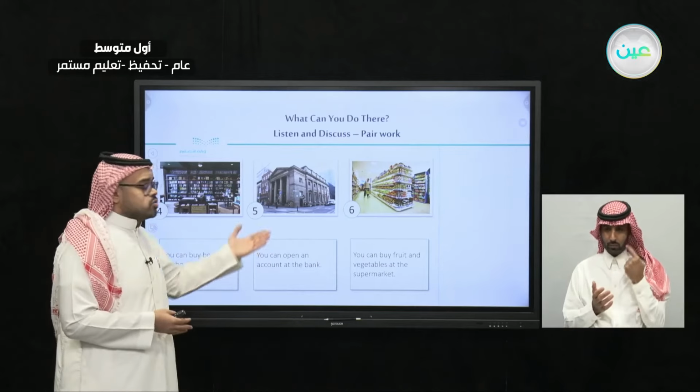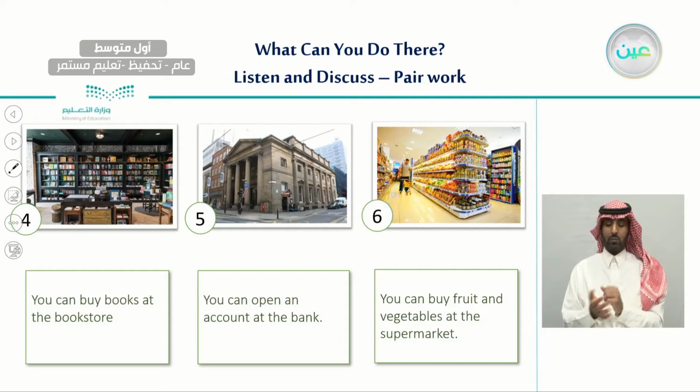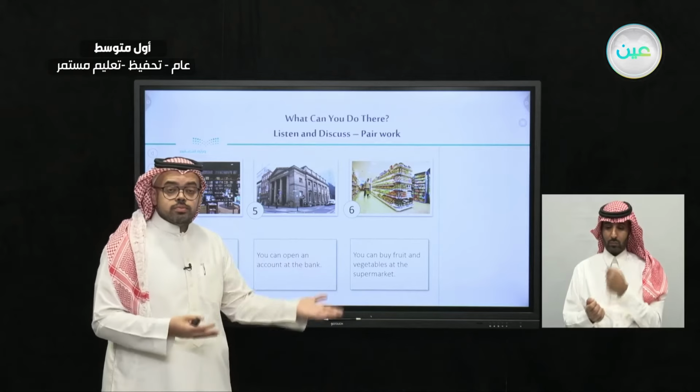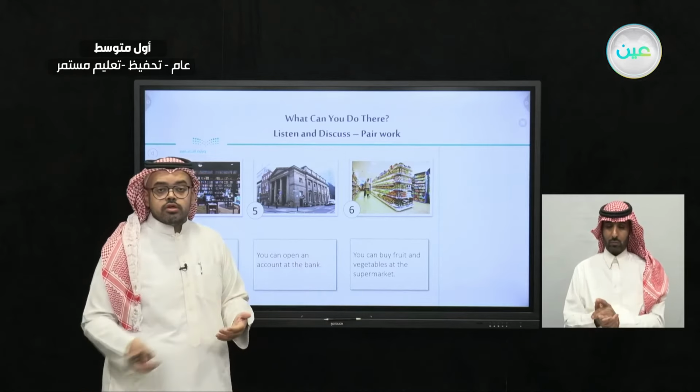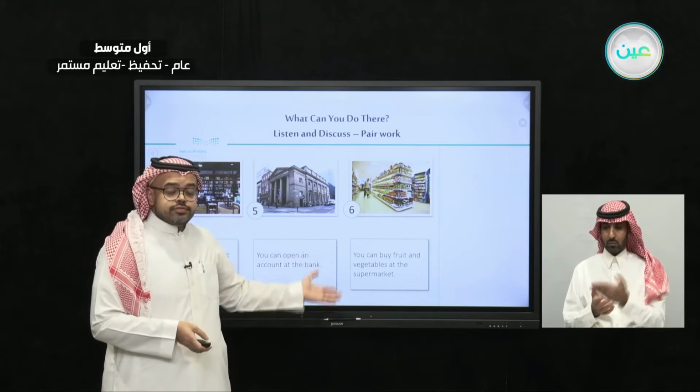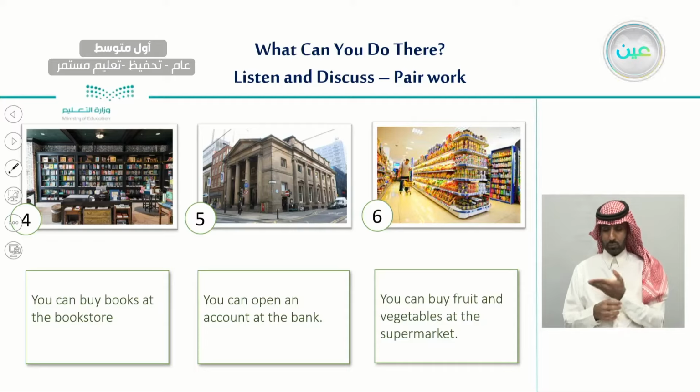Now let's move on to the 6th place. The 6th place is the supermarket. So what can you do when you go to a supermarket? You can buy fruit and vegetables at the supermarket. So one of the activities that you can do when you go to the supermarket is that you buy vegetables, you buy groceries, you buy different things that you might need. So this is an activity that you can do at the supermarket.